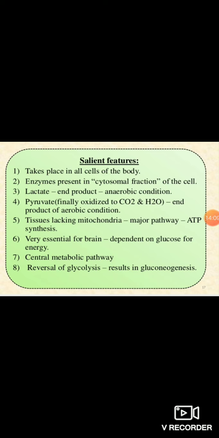I already told you in a previous slide that the cells are brain cells, erythrocytes, cornea cells, and some hepatocytes. Basically the brain cells, RBCs and cornea cells don't have mitochondria, so they totally depend upon glucose for the production of ATP, and the major pathway for ATP synthesis in those cells is glycolysis.